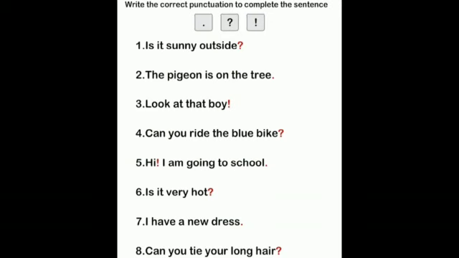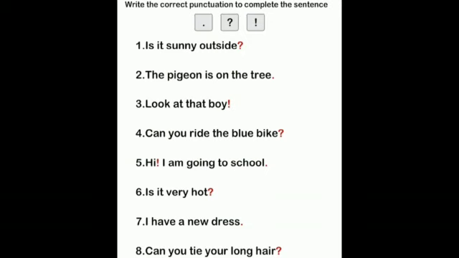Now we'll see punctuation marks. Punctuation marks are the marks that are added at the end of the sentence, such as full stop, question mark, or exclamation mark. In punctuation, the sentence starts with the first word as a capital and ends with a question mark, full stop, or exclamation mark.